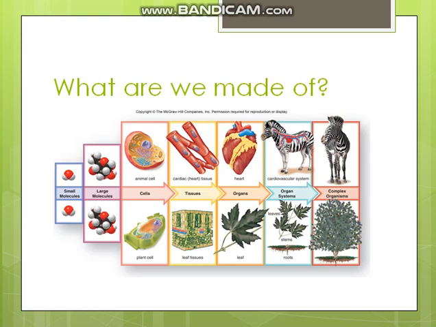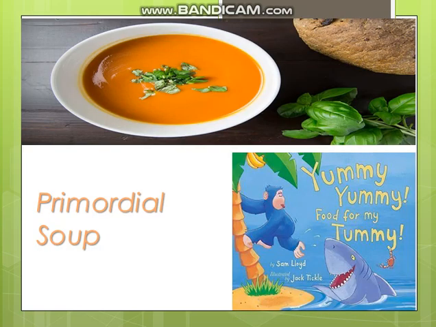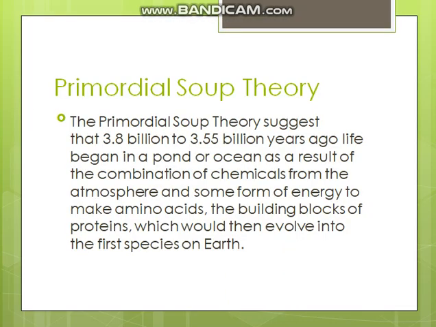In the next slide, you're going to see something that will seem a little unrelated, like this soup. We're going to be talking about primordial soup. There's a theory called the primordial soup theory.